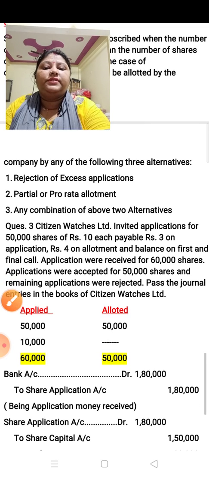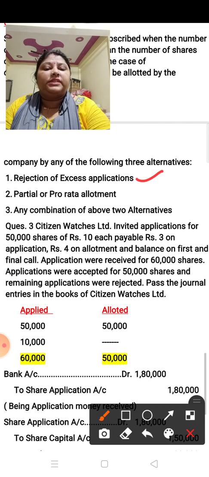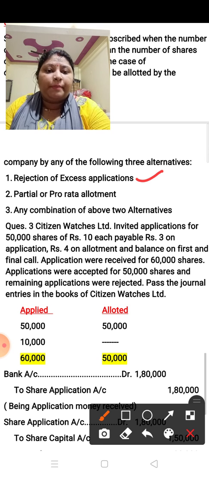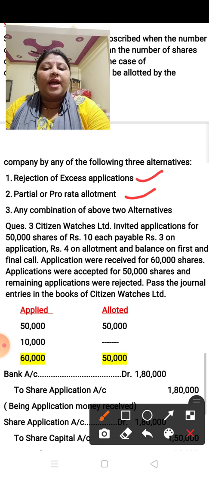The first one is rejection of excess applications. It means the 10,000 shares we have to reject, and we have to pay the money back to the public. This is the first option. The second option is partial or pro rata allotment. It means we have to adjust the excess shares on a pro rata basis in another call, that is, in allotment or in the first call.